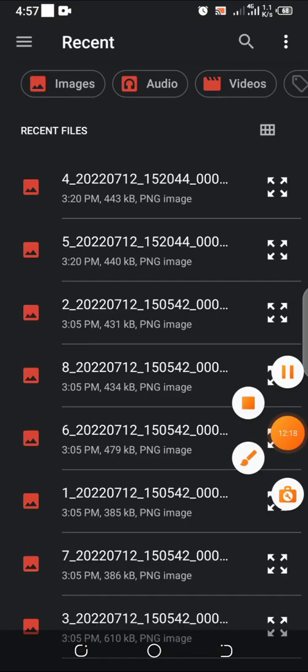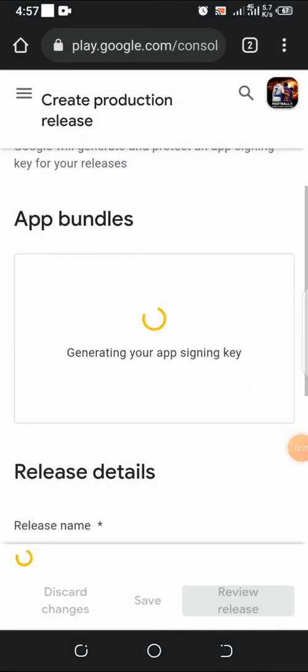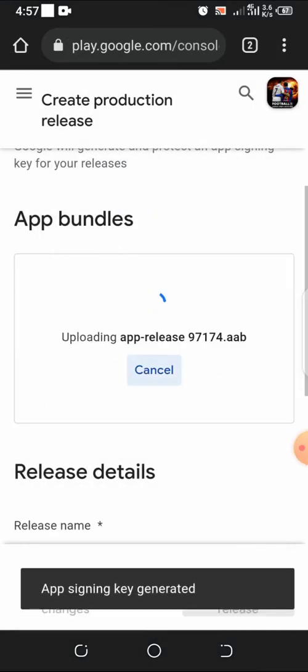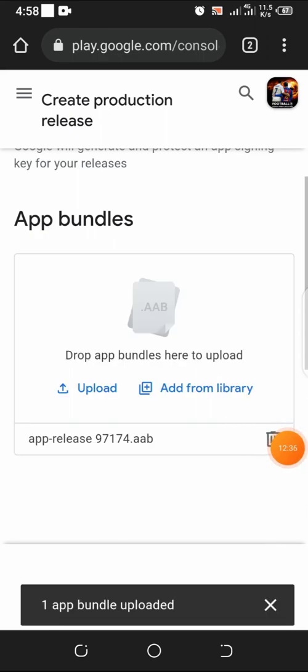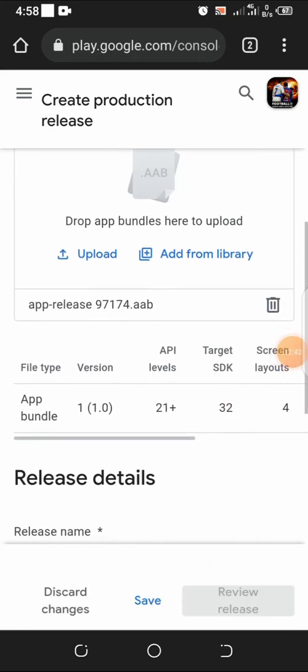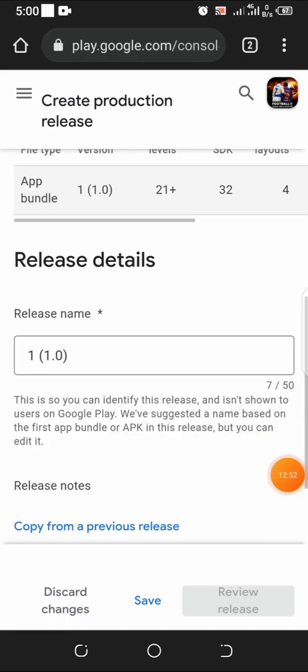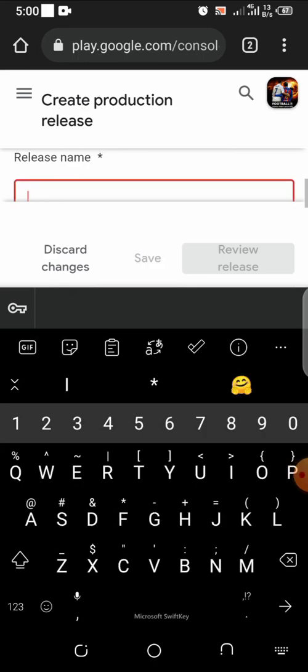So I'm going to click on upload. I'm going to locate the file. All right, this is the file right here. So I'm going to click on it. It takes a few minutes to upload, guys. One app bundle uploaded. So it has been uploaded right now, guys. So now moving to the next thing. You can see, guys, it's not a small thing.